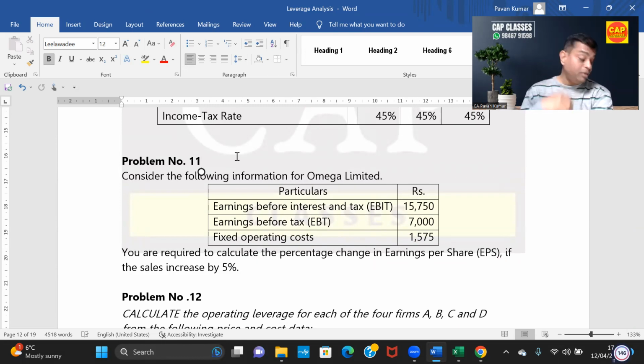How to solve this problem? This is given in CA final originally. After that, this is given in CA intermediate also. Because I'll tell you one logic. When I say this is a CA final problem, half the students will be scared: Pawan sir, why are you teaching final level problems to us? This is half the category. Remaining half students will think, final problem, such a simple problem in final.